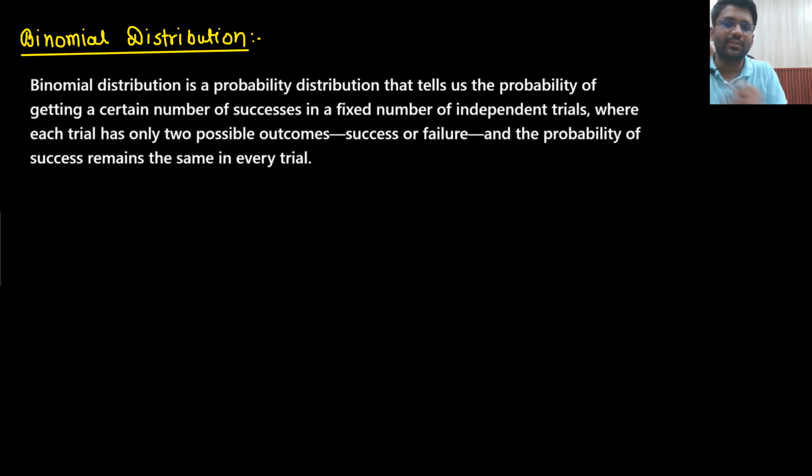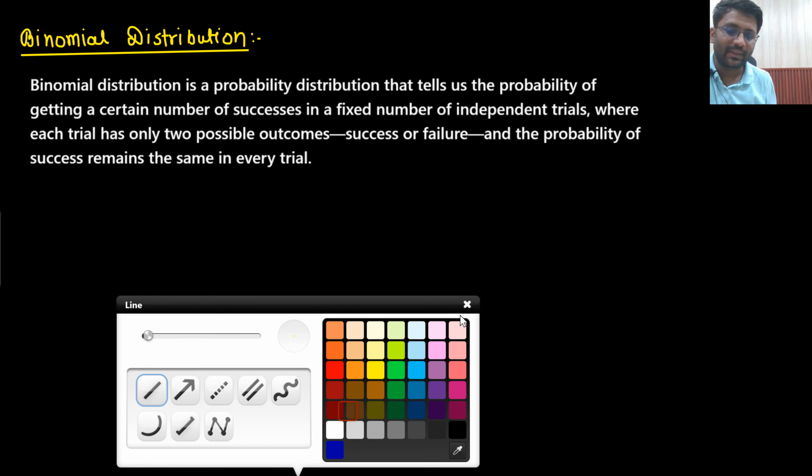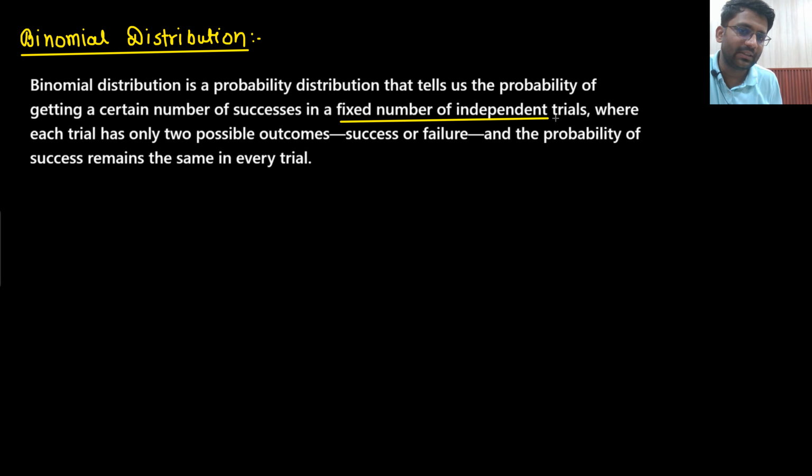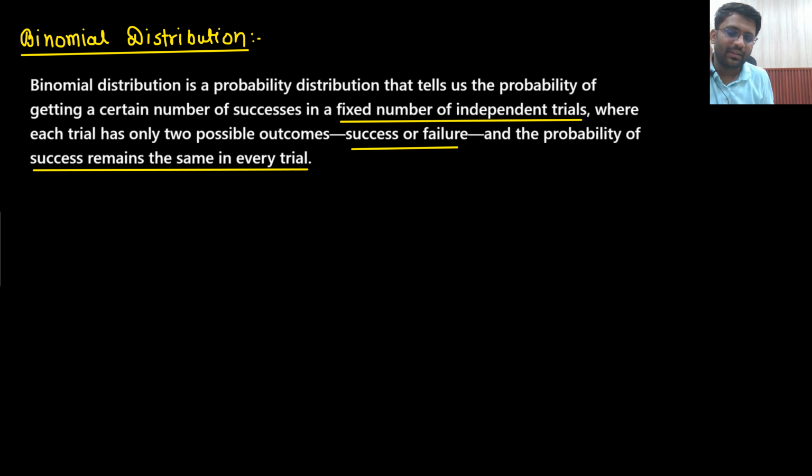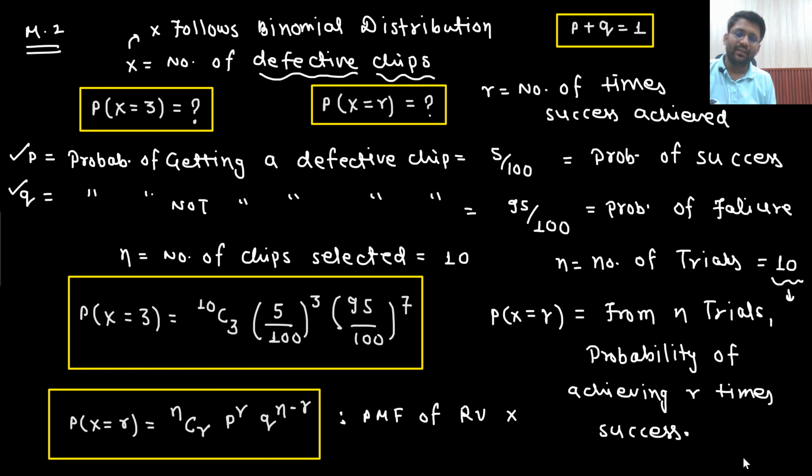So what do you mean by binomial distribution? Binomial distribution is a probability distribution that tells us the probability of getting a certain number of successes in a fixed number of independent trials. That means the trials should be independent. Along with that, the number of trials should also be fixed, where each trial has only two possible outcomes, either success or failure, and the probability of success remains the same in every trial. What does that mean? Probability of success remains the same in every trial.